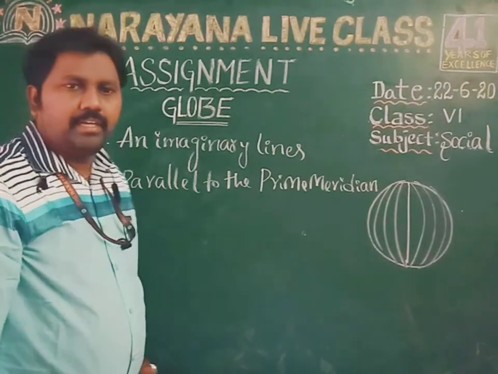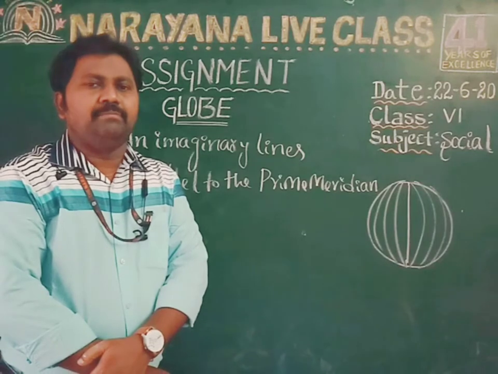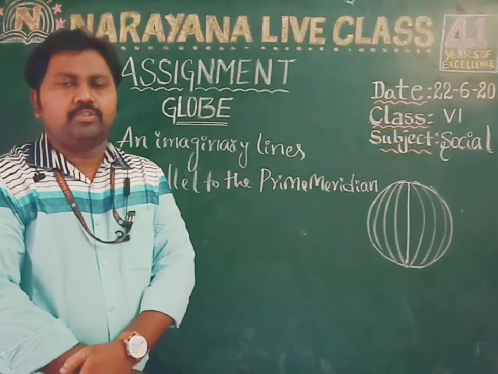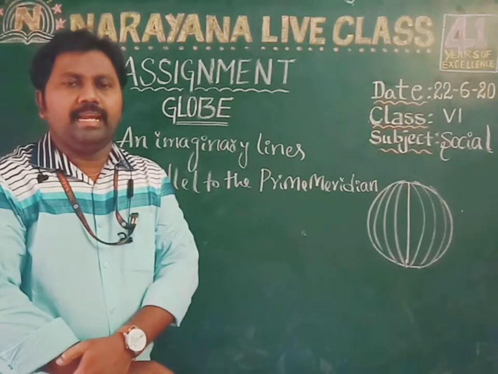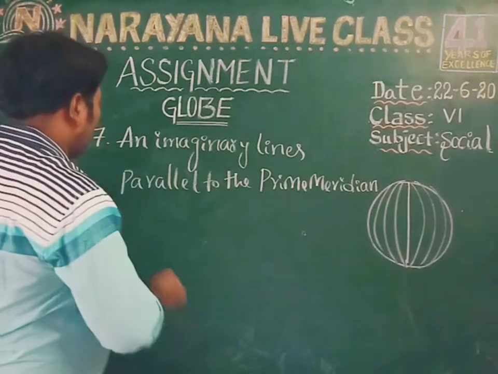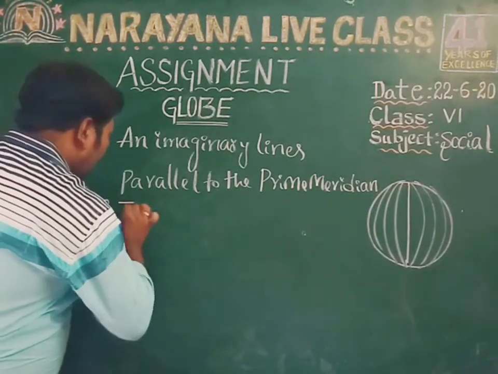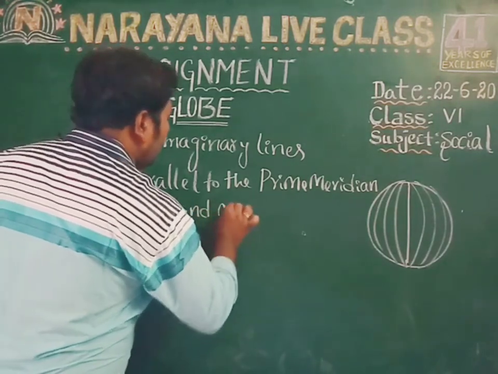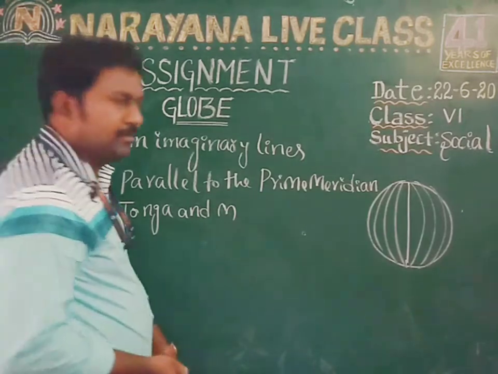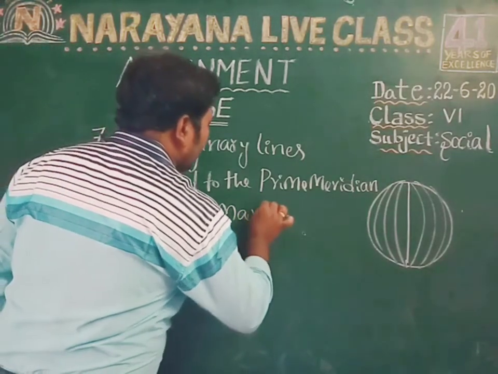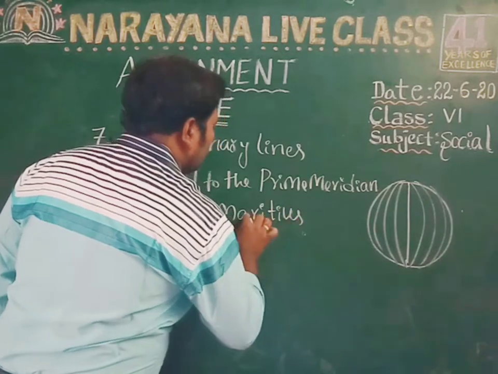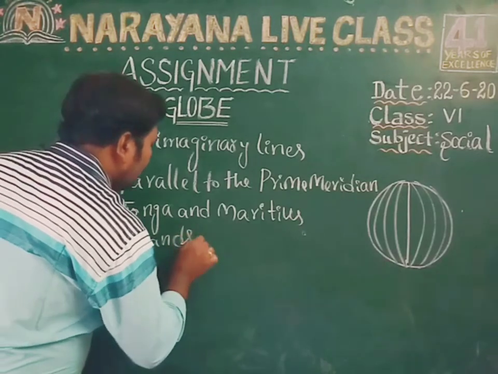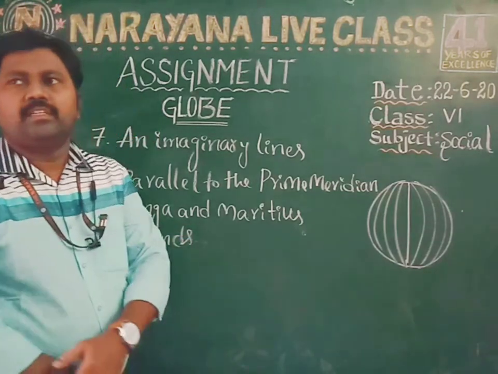Okay, children, clear? Now the eighth question is, name the islands that are situated on 20 degrees latitude. There are two islands: the Tonga Islands and the Mauritius Islands. So the eighth question's answer is Tonga and Mauritius Islands. Okay, children.